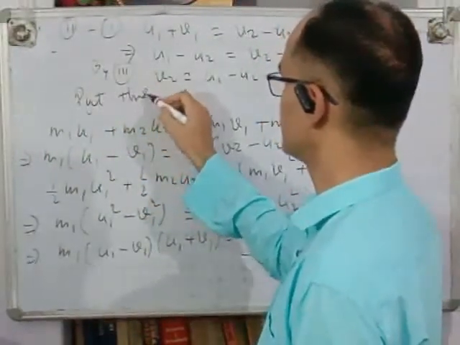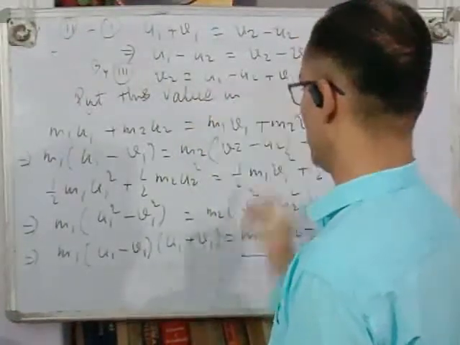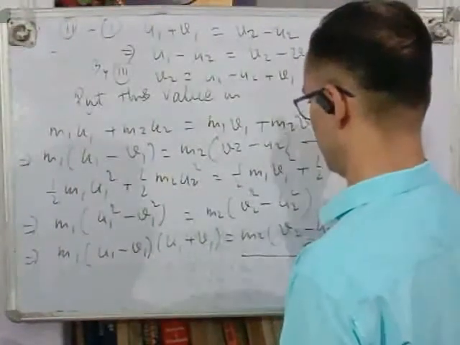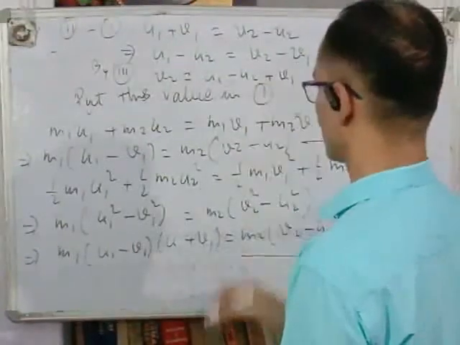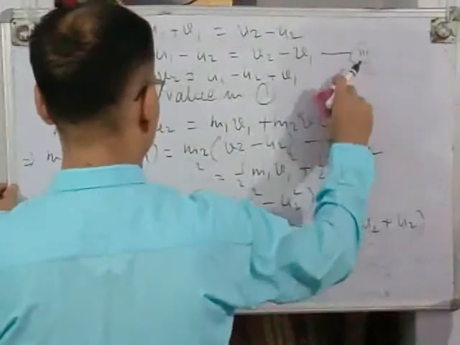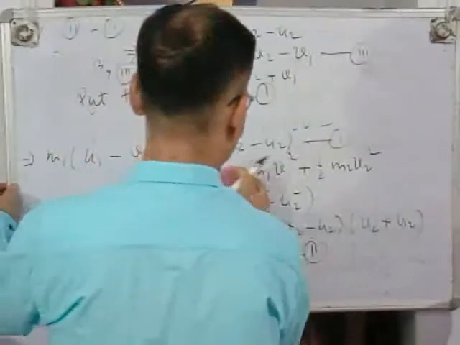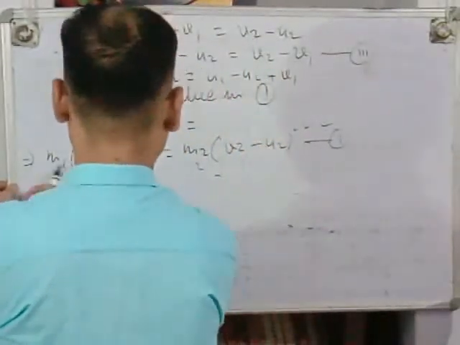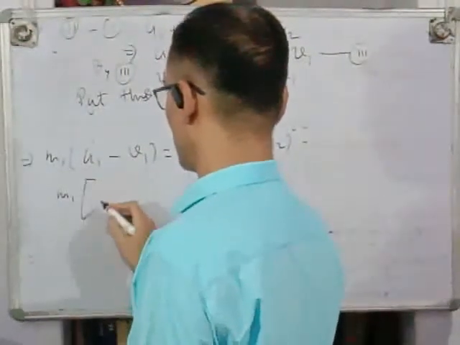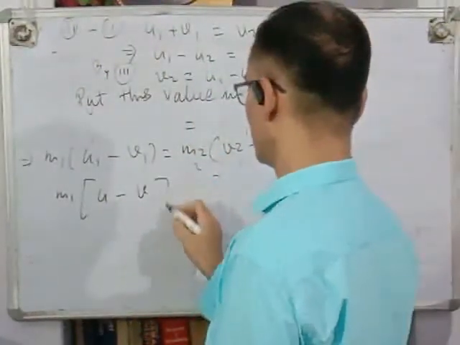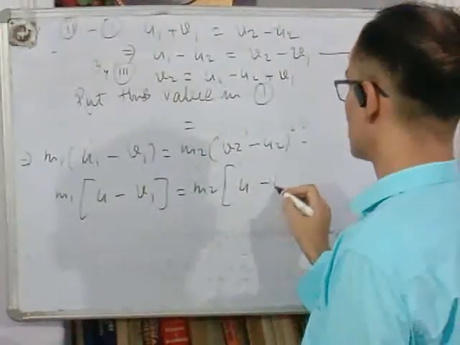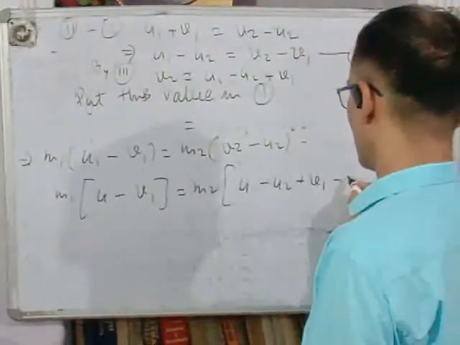Put this value in equation 1. m1(u1 - v1) = m2(u1 - u2 + v1 - u2).